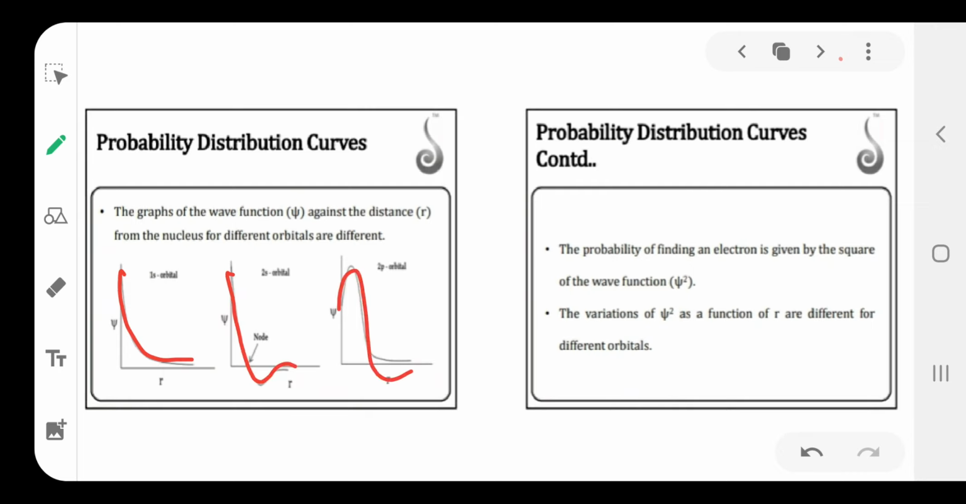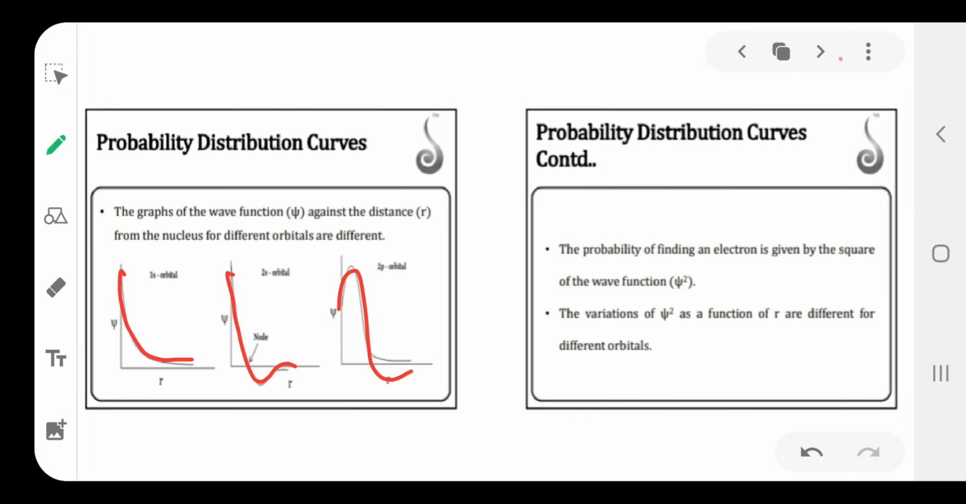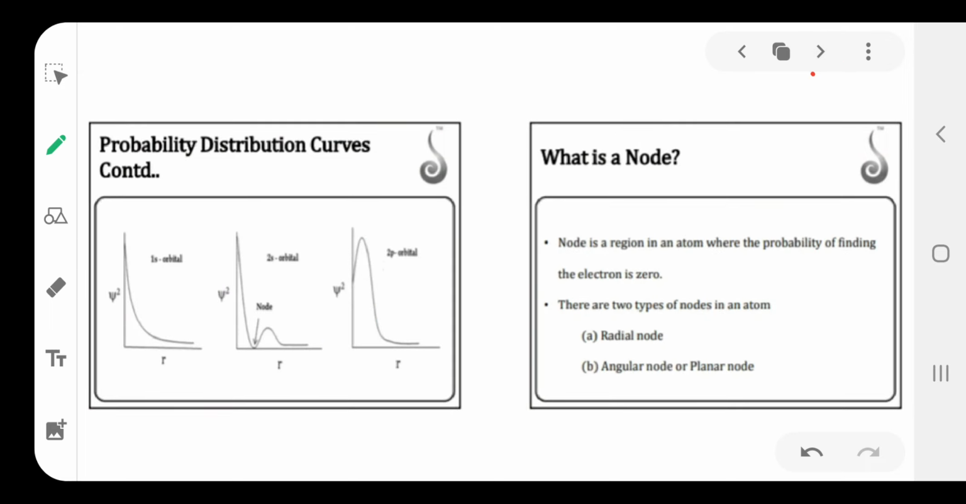2p orbitals, we got this type of curve. Then next one is psi square and r value. This is psi and r value. This is psi square versus r value for the 1s orbital. This type of curve will come. 2s orbital, this type of curve. 2p orbital, this type of curve will come.